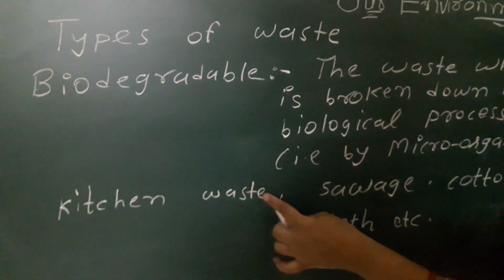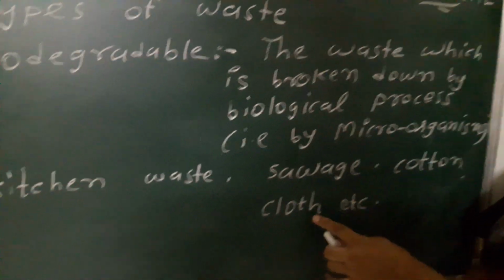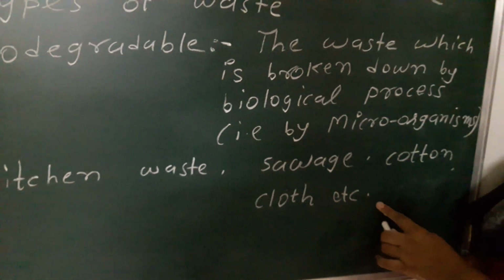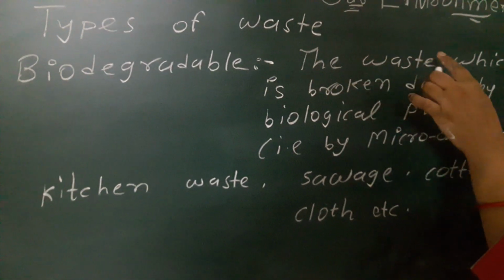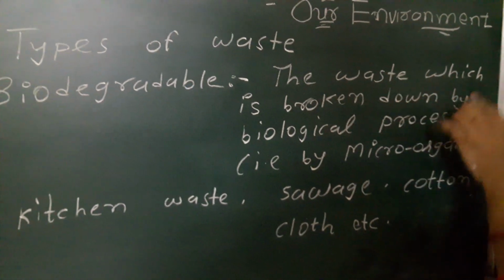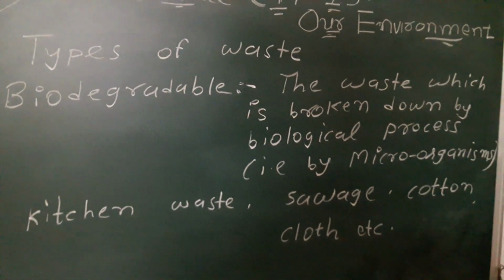For example, kitchen waste, sewage, cotton, cloth, etc. These are biodegradable waste, because this waste is easily decomposed by the microorganisms.